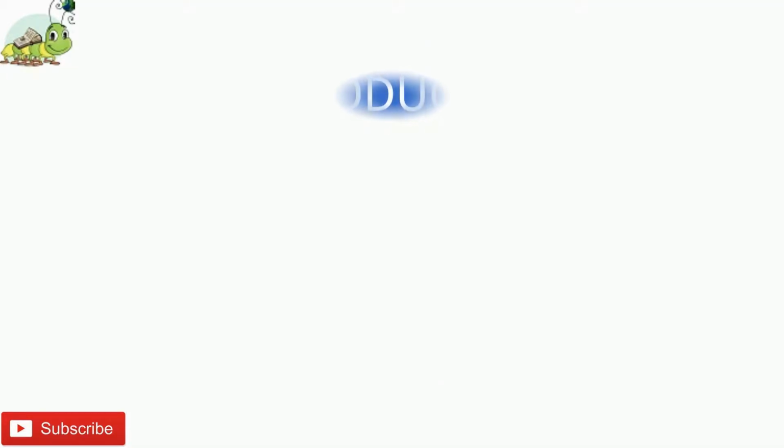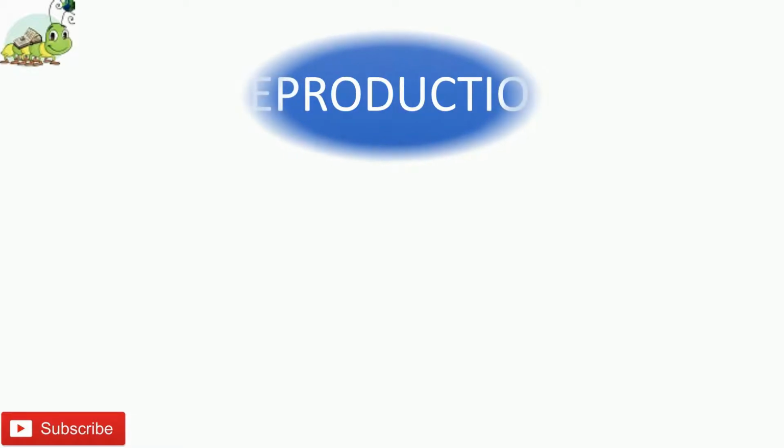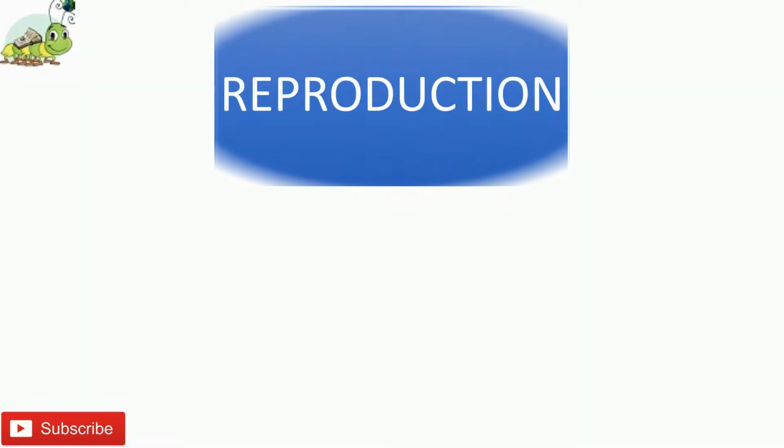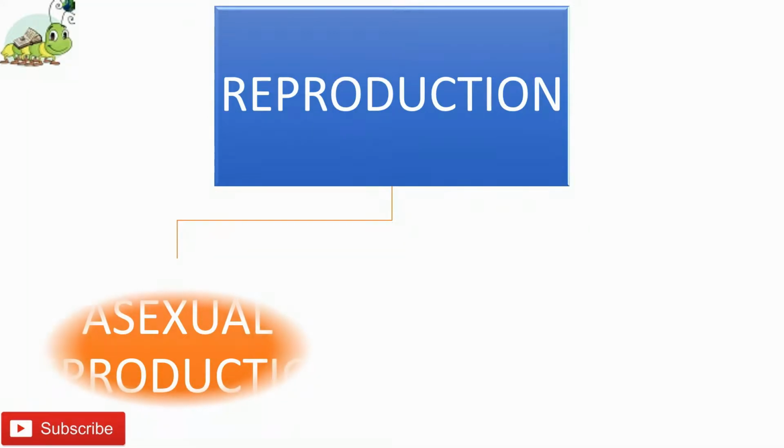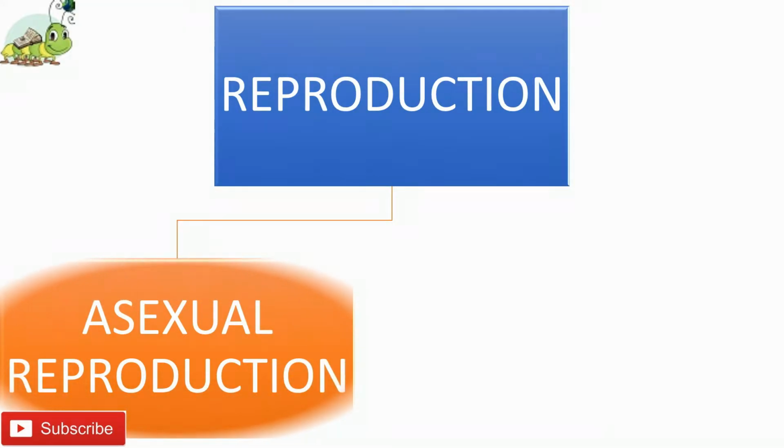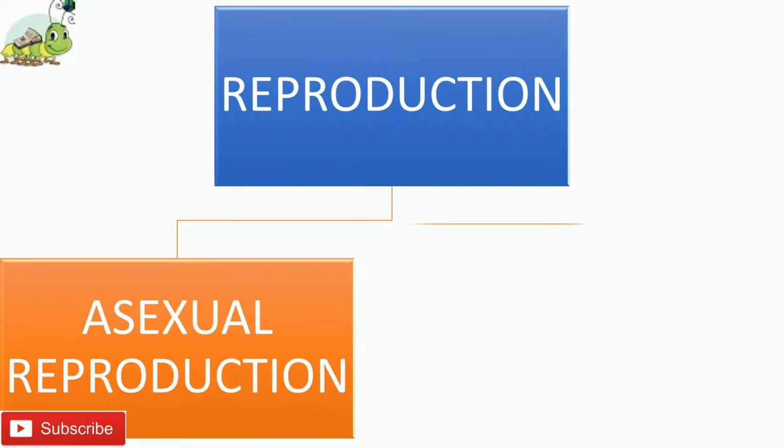We know that all plants and animals die after completing their life cycle. Thus, new organisms must be produced to take their place. The process of formation of new organisms of a species from pre-existing ones is called reproduction. Reproduction is the most important biological activity of living organisms. It ensures the continuity of a particular species on Earth by producing more and more individuals of that species. So, types of reproduction.